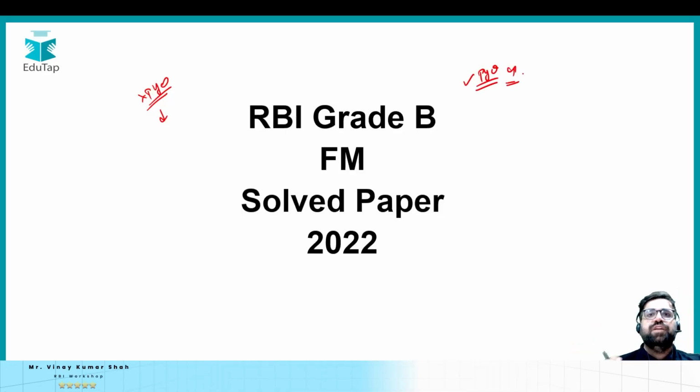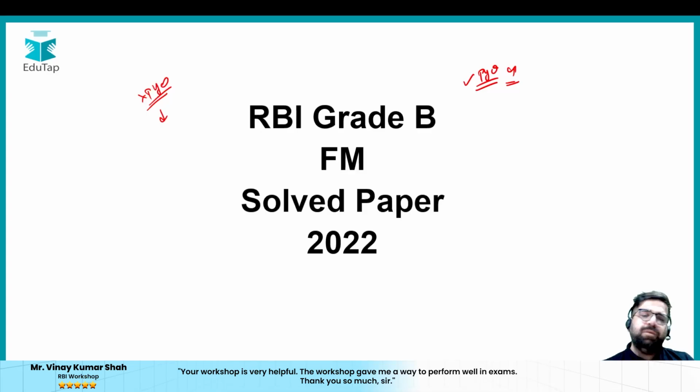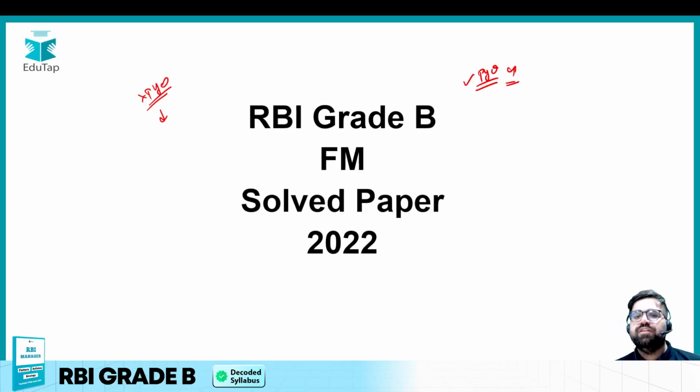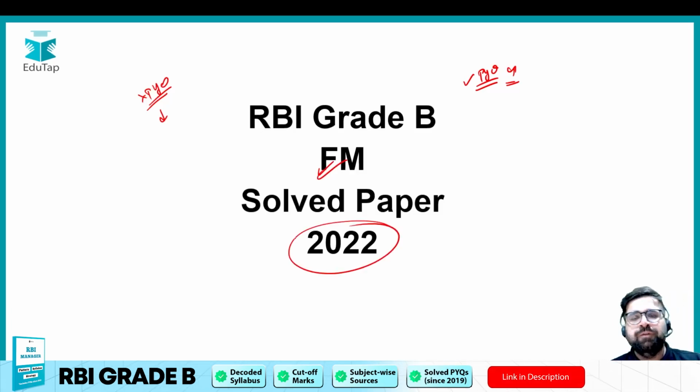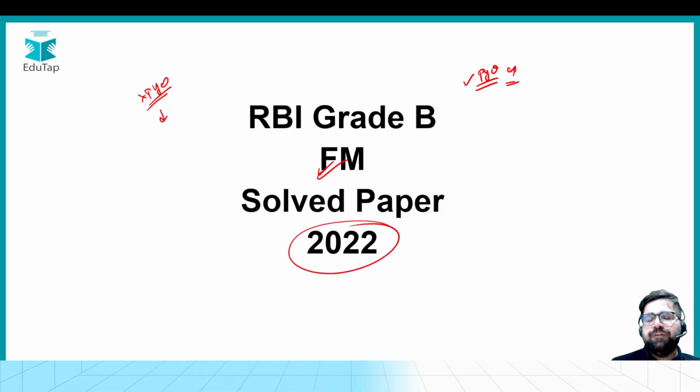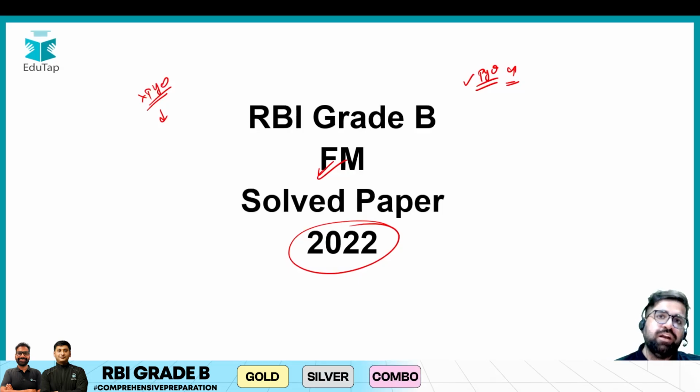So in this particular video, we will try to check whether your preparation is going on the right track or not. If you are able to solve all the previous year questions of finance and management appearing in the 2022 paper, you are going on the right track. If not, then definitely you will have to check whether you are doing something right or something wrong.